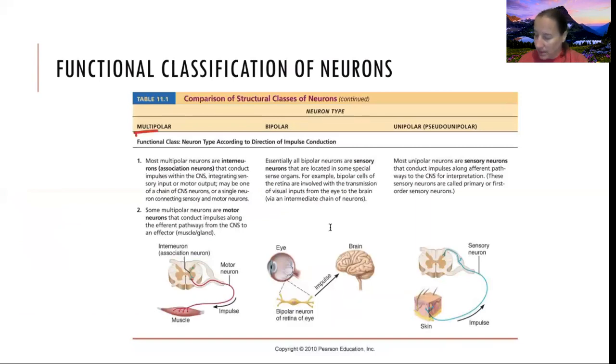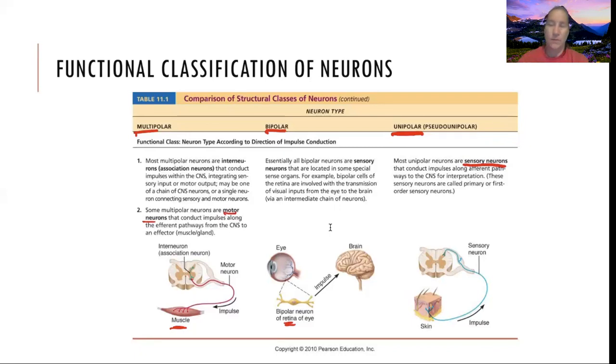Multipolars, handy ones, just telling us again, where are we going to find these guys? These are going to be motor neurons, taking that signal and sending it out for our muscles, for example. Our bipolars, where did we find the bipolars? We found those guys in the retina. And then our unipolars, we found unipolars in other sensory neurons.